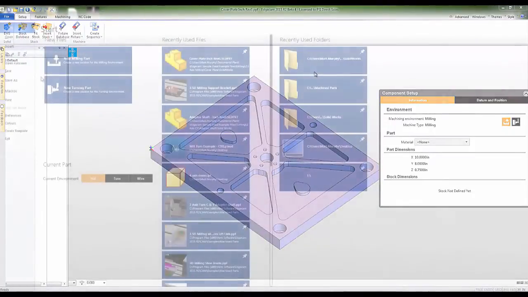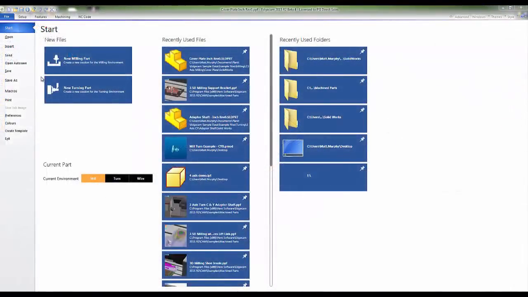The Save and Save As commands are located here so that we can save our completed or in-process Edgecam file.